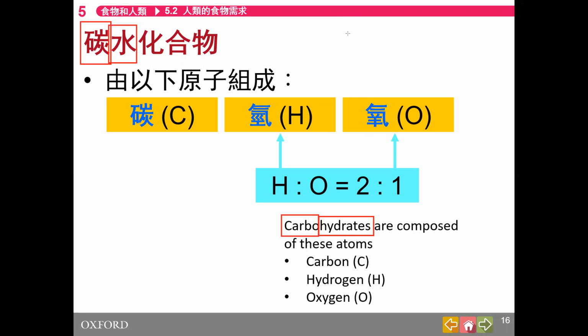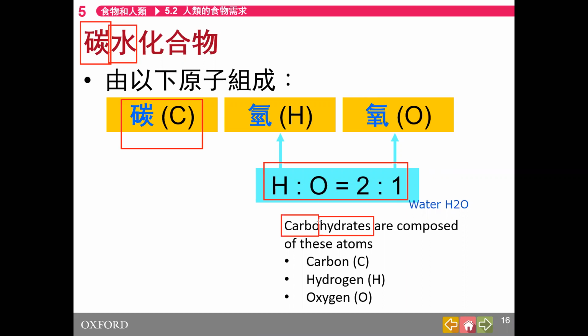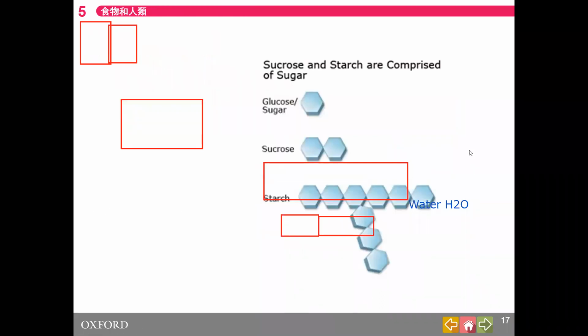Carbo and hydrates, hydrates means water. What is the chemical formula for water? It's H2O. So as we have H2O, carbohydrates always have the ratio of H to O of 2 to 1, combined with some carbon atoms. 當碳黐埋落水度就係碳水化合物啦。So we have 3 types.